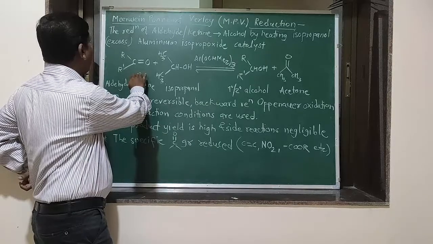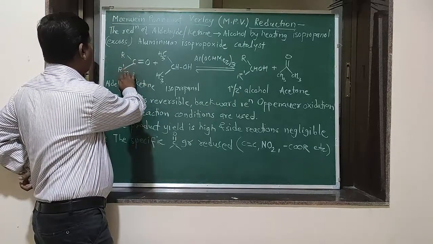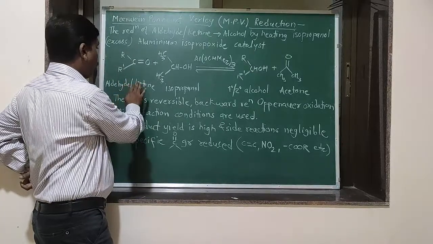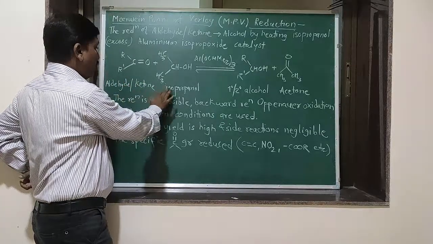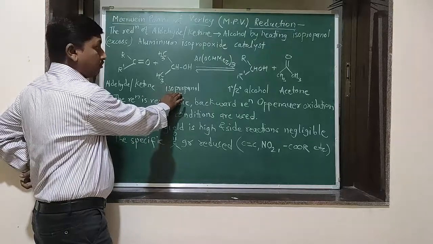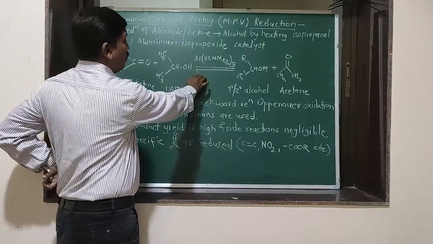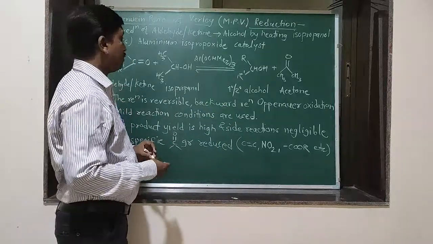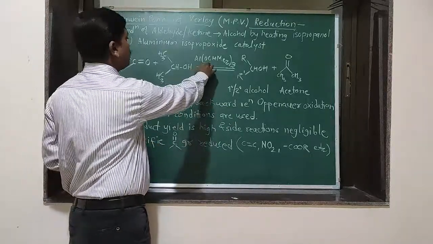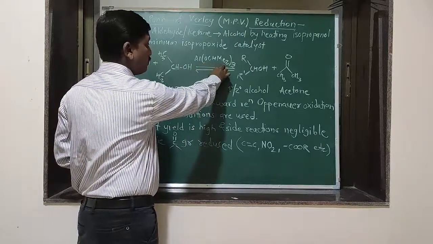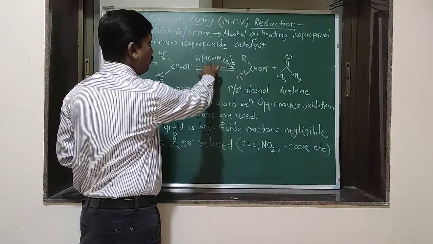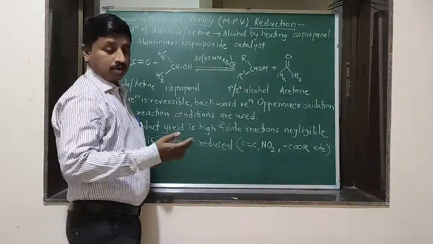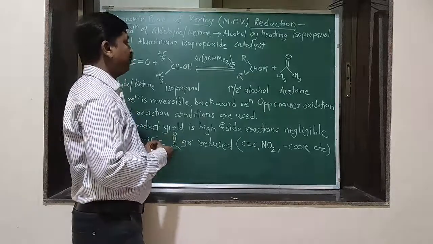This is aldehyde or ketone. The R may be alkyl or maybe H. Isopropanol. Aluminum isopropoxide is a catalyst, Al(OCHMe2)3, and this group is in 3 number, thrice.